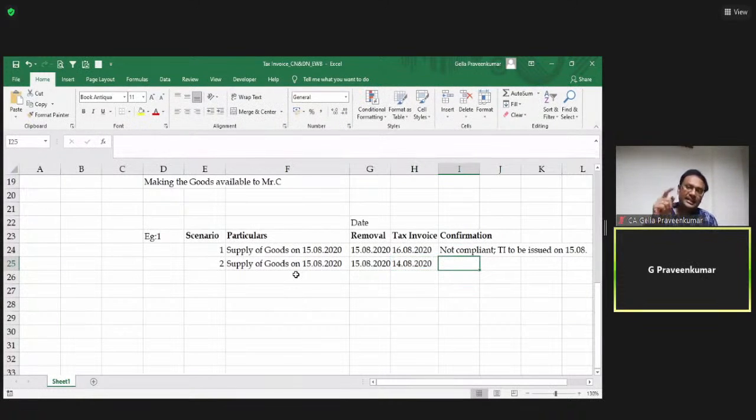Law says, section 31 says, before or at the time of removal. My removal happened on 15th August. Can I issue a tax invoice on 14th August, before the date of removal? Answer is yes. So, yes, compliant. In this scenario, we are saying that yes, this gentleman is compliant with the law. Clear? So this is how we need to understand how to apply section 31.